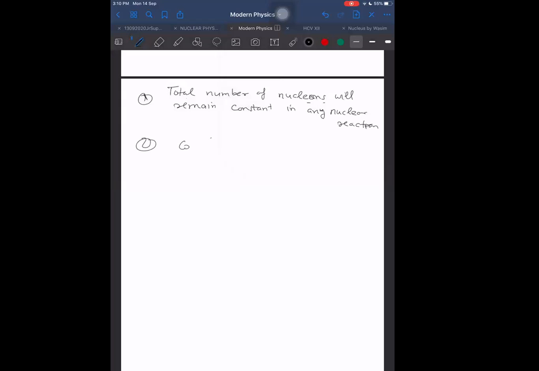Conservation of linear momentum, conservation of angular momentum, conservation of total energy, not just mass energy. Total energy means not only kinetic energy, but including mass energy. That total energy will be conserved. Angular momentum will be conserved, linear momentum will be conserved, and number of nucleons will be conserved. And conservation of charge.